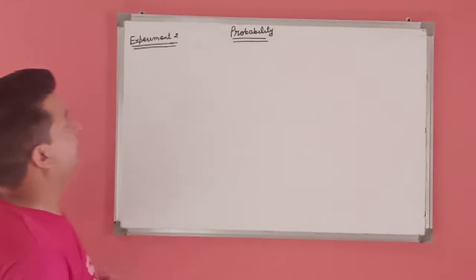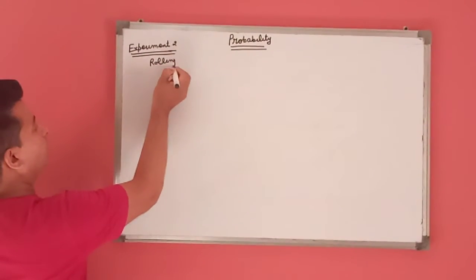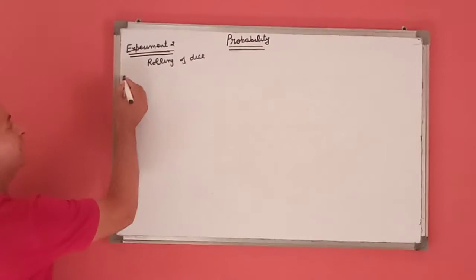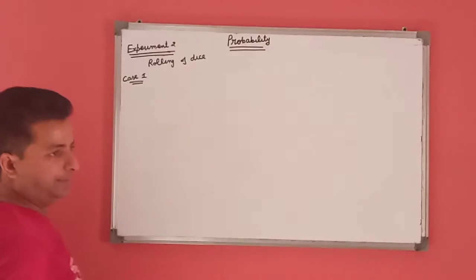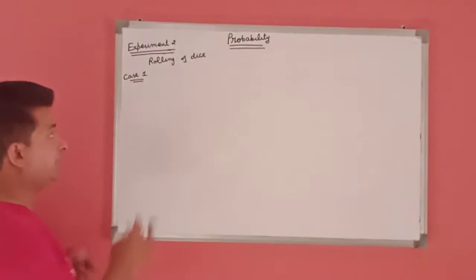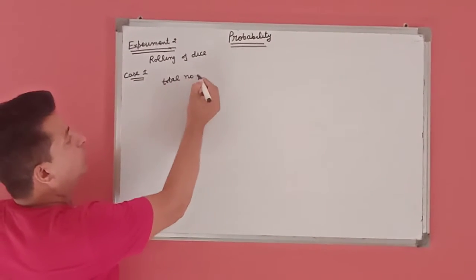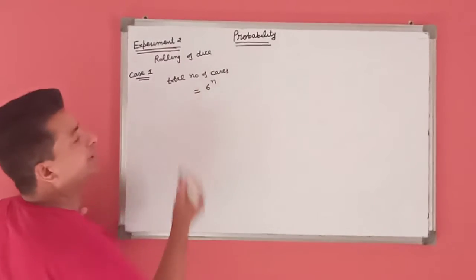In the second experiment, that is rolling of dice. As we know, in case 1, when we roll a single die, we have a formula for the total number of cases, that is 6 power n.